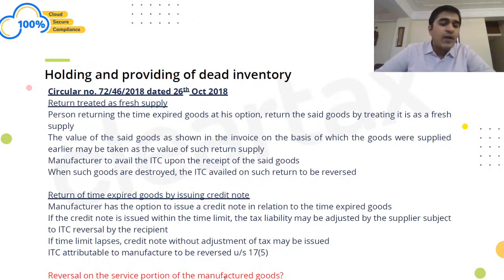So as a planner, if I am talking about a manufacturer, I would try to plan accordingly, whether I should go for a fresh supply or I should issue a credit note. That I can plan.